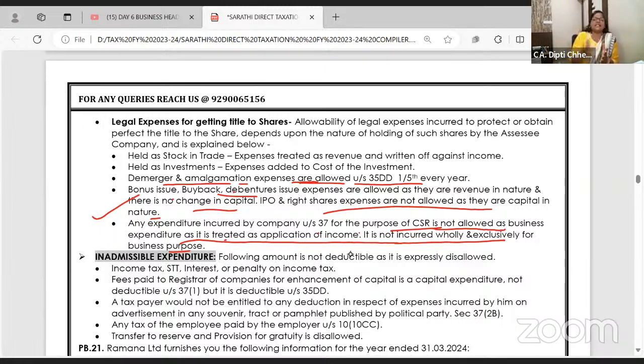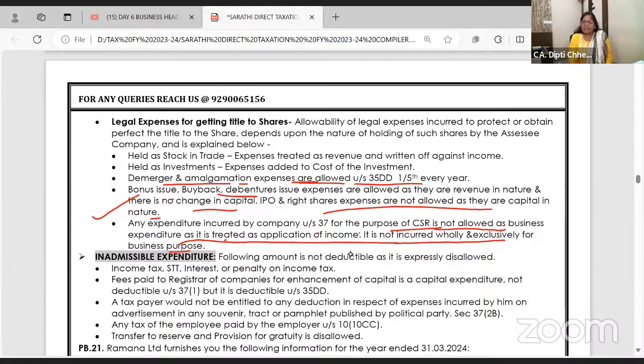Can they say as CSR, let us spend 5% of the profit on conservation of the environment, and for that we will hold drawing competitions in schools. So CSR expenditure is: you earn and out of that you spend for a good cause. It has got nothing to do with your business expenditure.